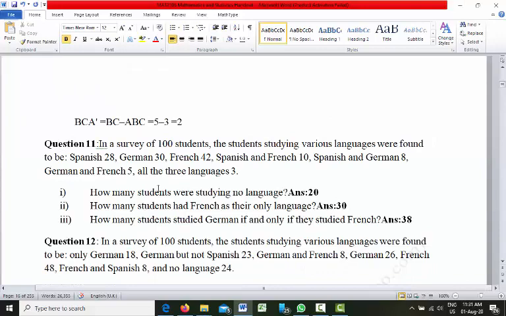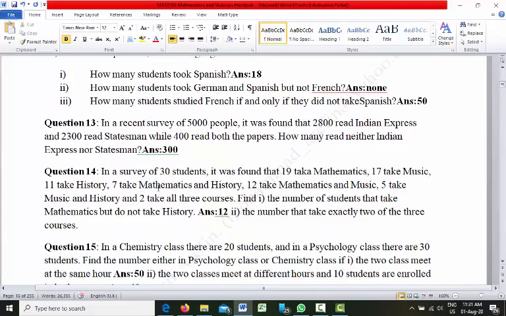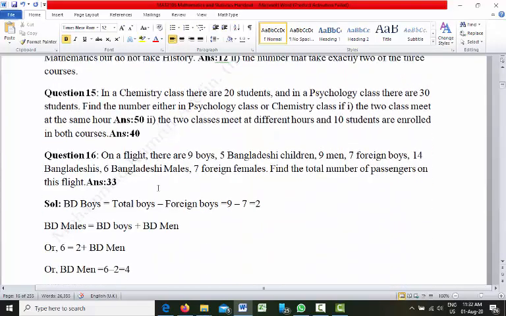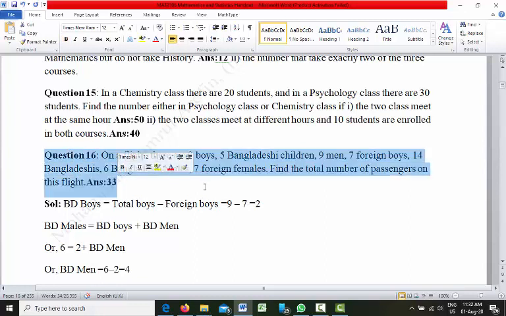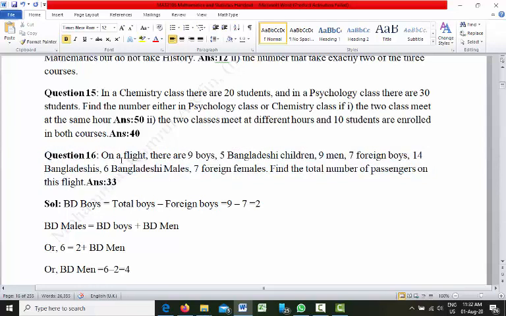Now question number 11, 12, 13, 14, 15, you solve it at your home. I will show you how to solve question number 16. In question number 16, what information do we have?